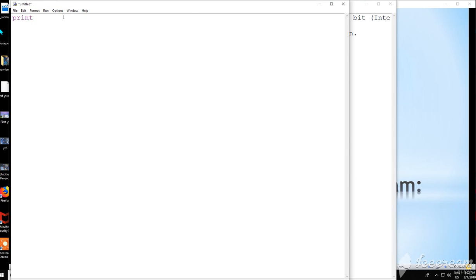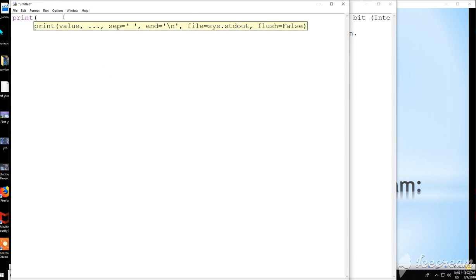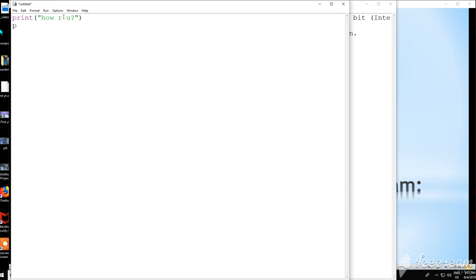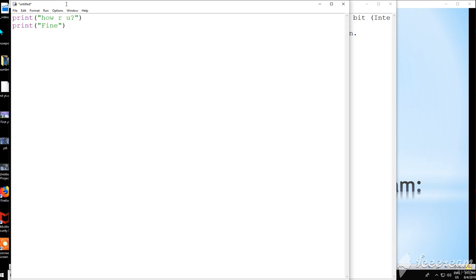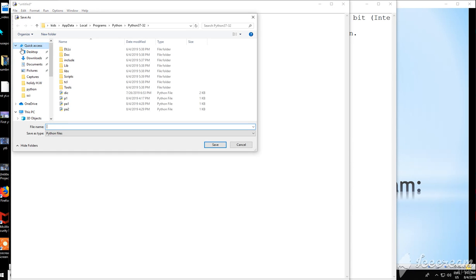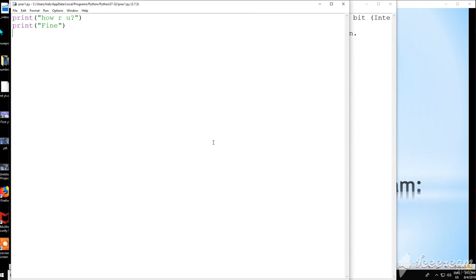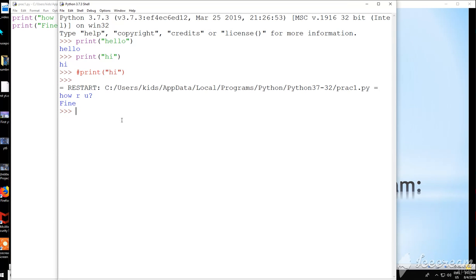For script mode, open a new file. I would write down in this file the commands that I want to. Say, writing how are you, and one more command, I'm writing fine. Both the commands would be executed together. I need to save the file before executing it. I would save it as practical1.py. py is the extension of a Python file. On saving it, F5 or run mode will allow me to print it. This is the output.